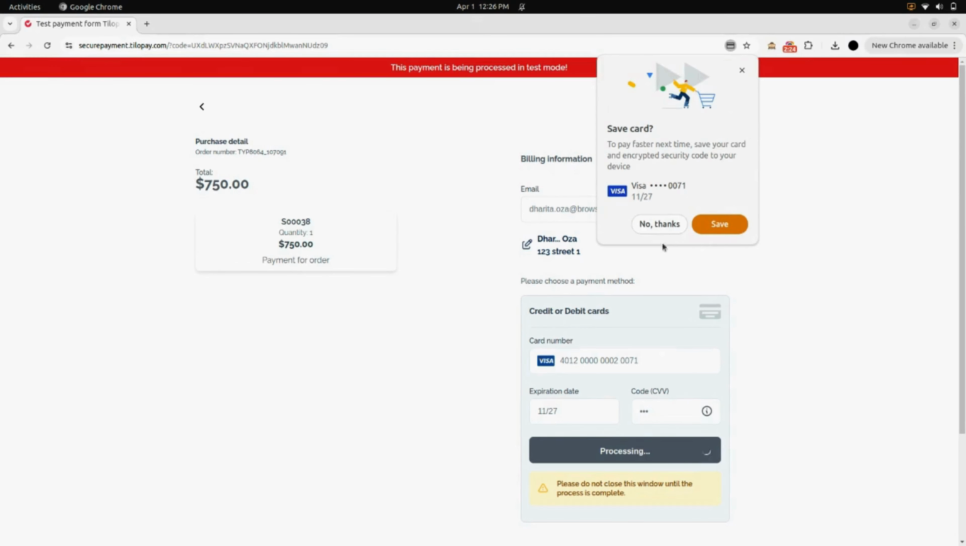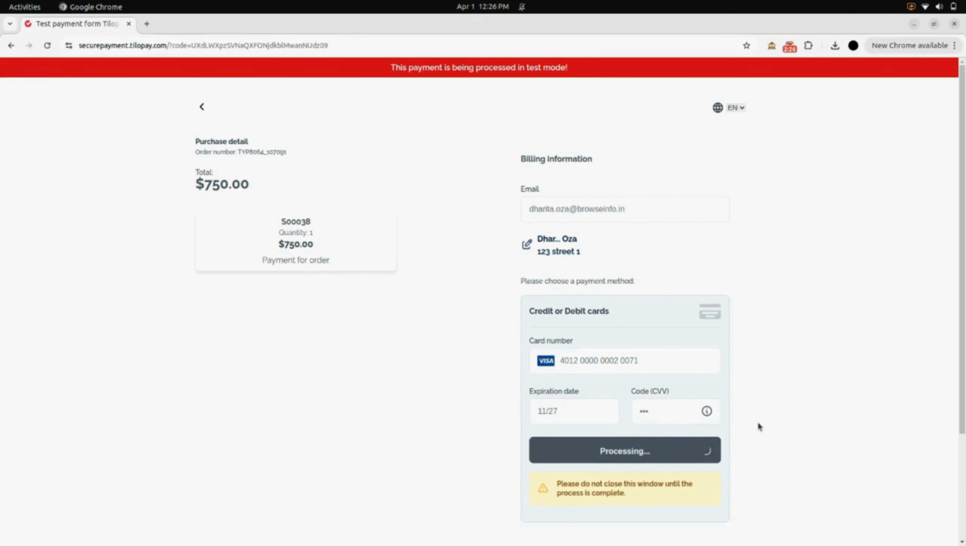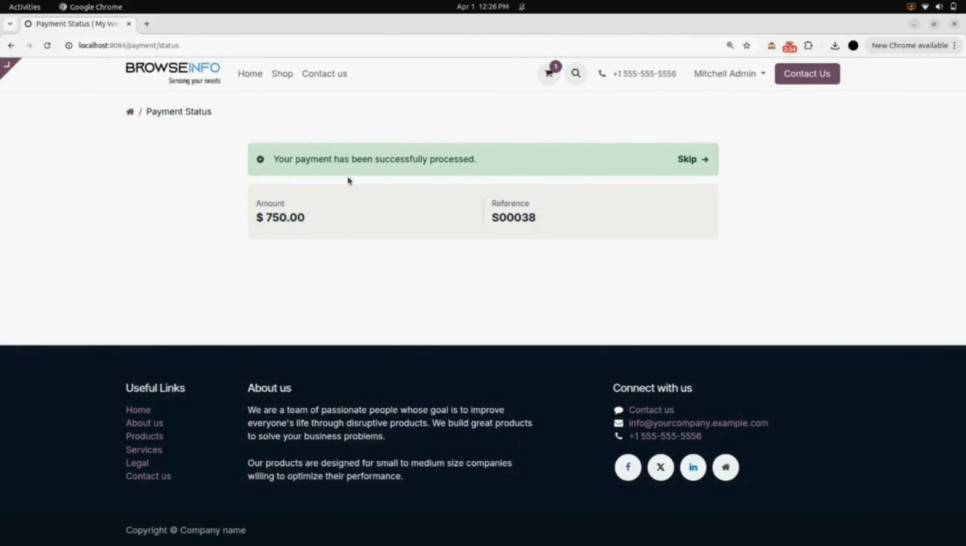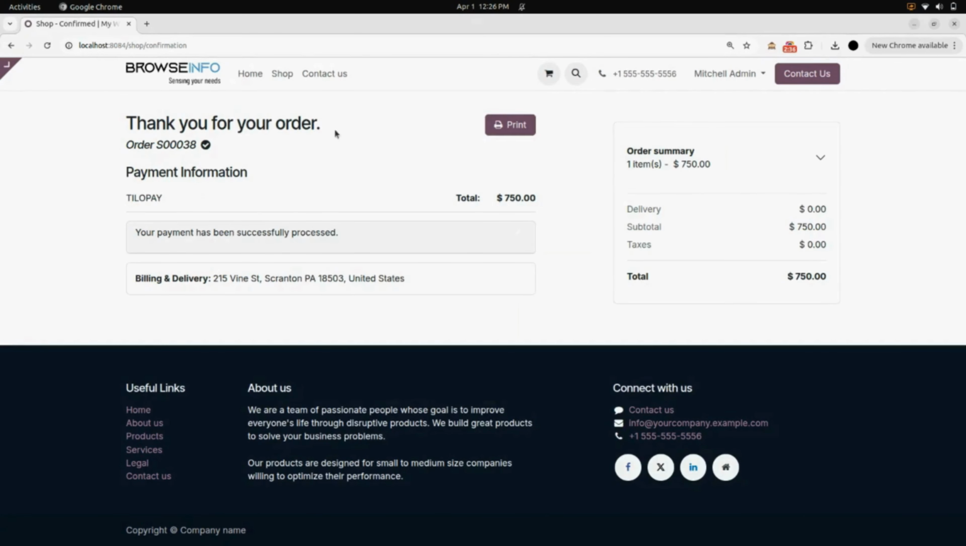Here you can see that your payment is processing. After your payment is processed, you will be redirected to the successful payment done page. Here you can see the order number and the payment information.